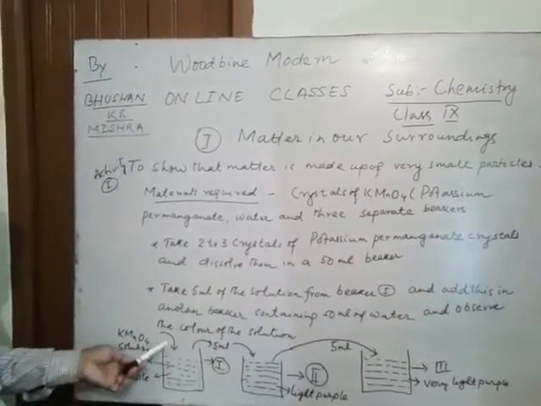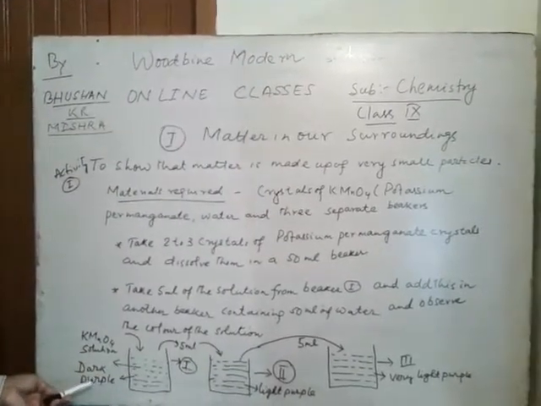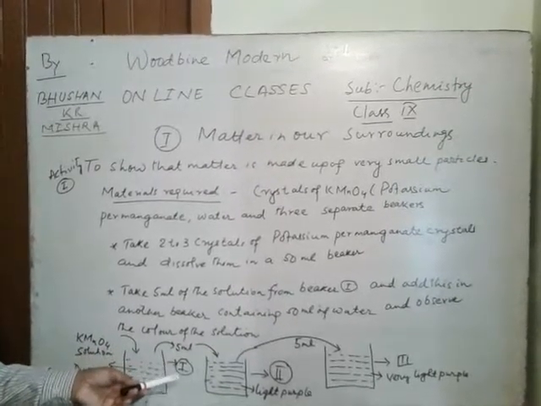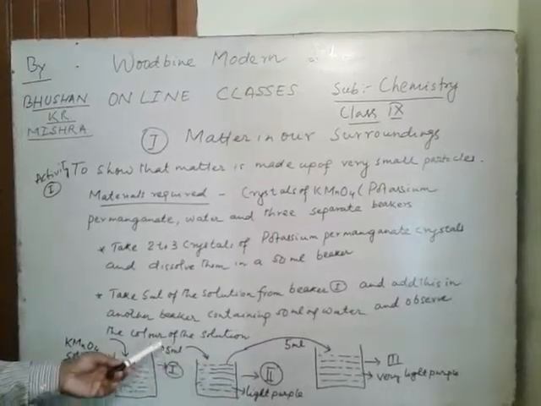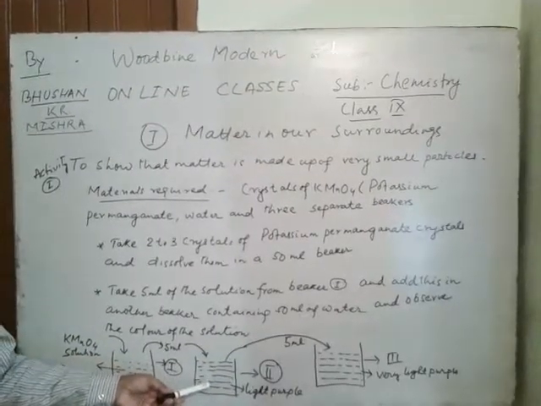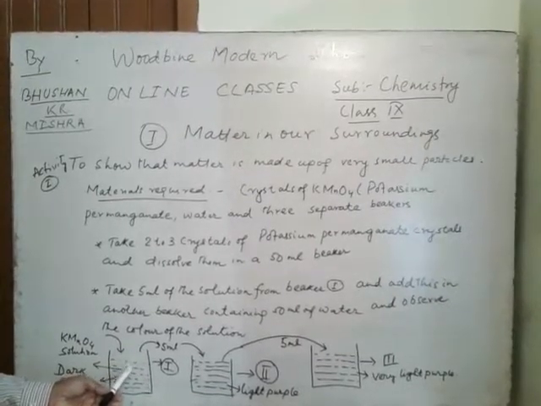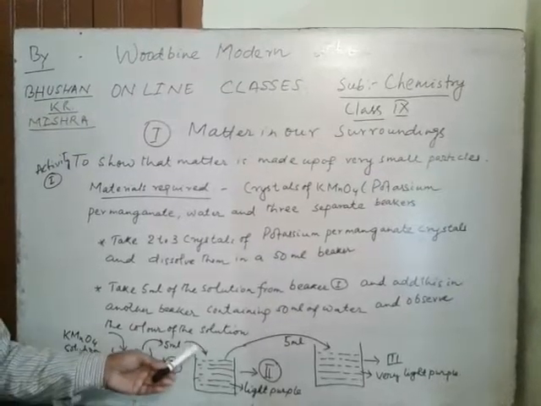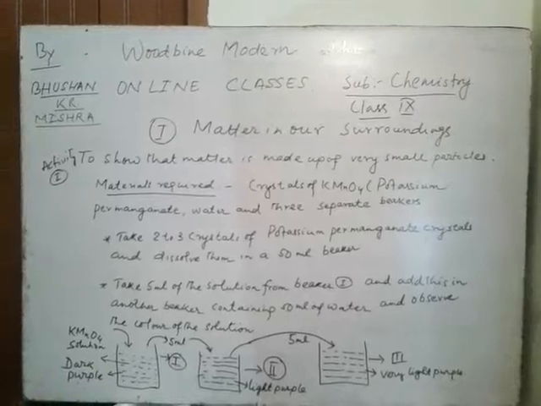Now, this is the solution of potassium permanganate and the color here is dark purple. Now, what we do next is take another beaker that we mark with second number and we take 50 milliliter of water into it. Add 5 milliliter of the solution that was prepared in beaker number 1 into beaker number 2 and observe the color of the solution.